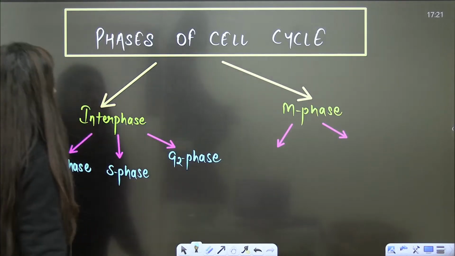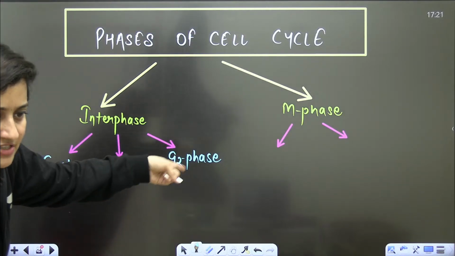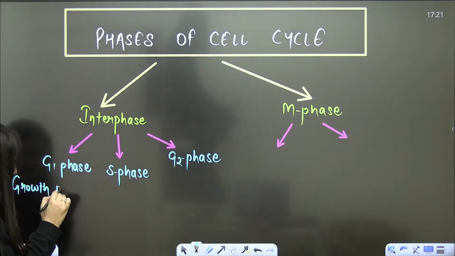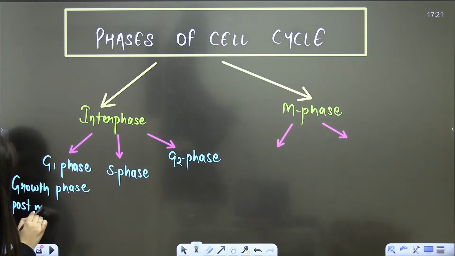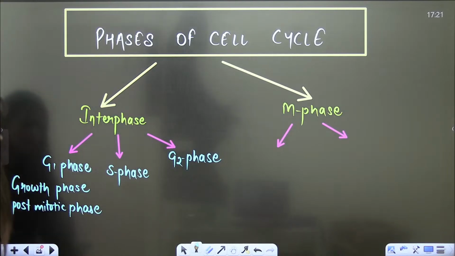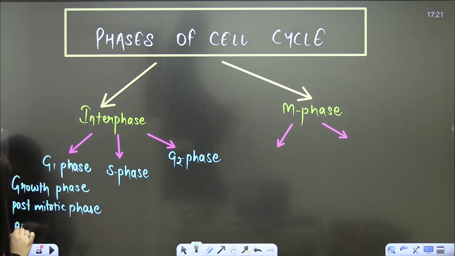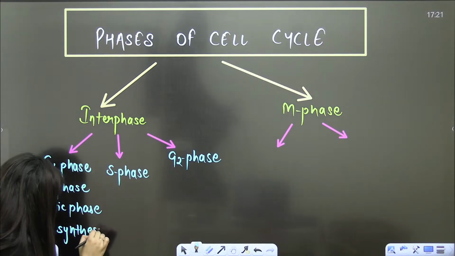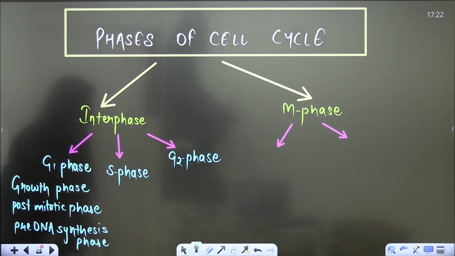What are we going to discuss in interphase? G1 phase, S phase, G2 phase. What is the meaning of G1 phase? Growth phase, or growth 1 phase, or you can call it the post-mitotic phase. Other names are also important, please pay attention. It is also called the pre-DNA synthesis phase. Understood? These are the names of the G1 phase.